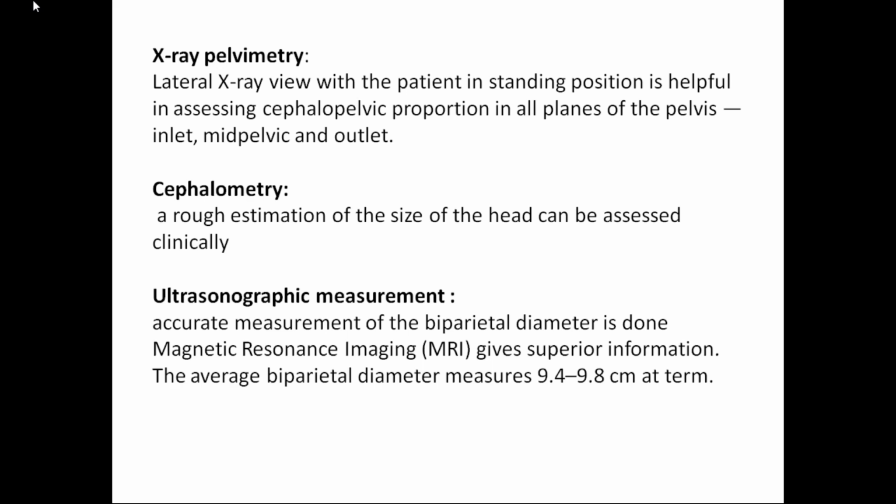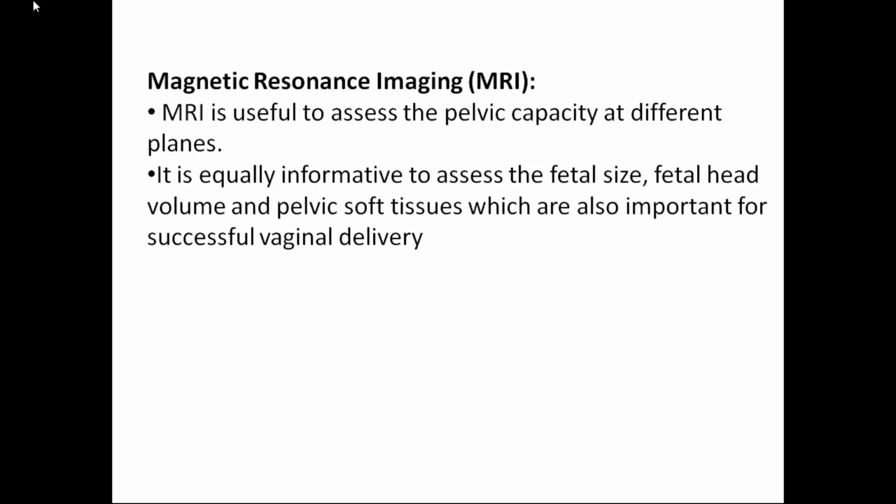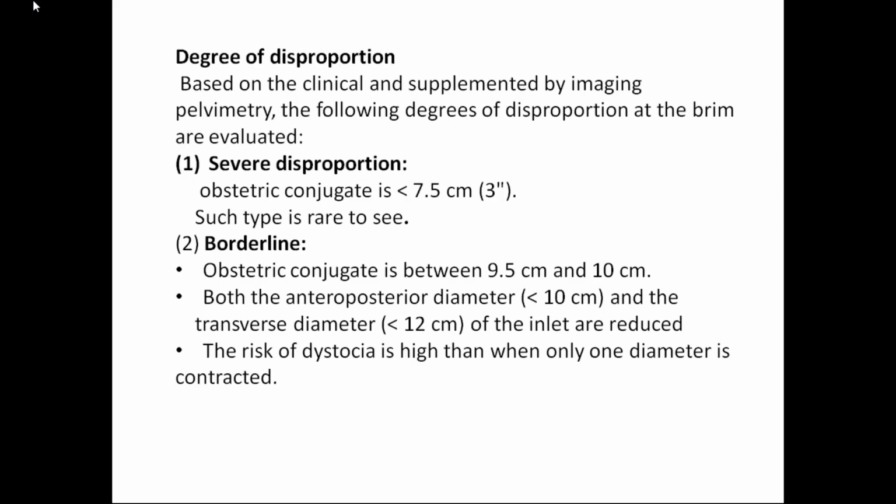it is superior, but it is expensive. But when you do a good clinical examination, this will not give any added information. The average biparietal diameter is 9.2 to 9.8 at term. Okay. MRI is also important to assess the pelvic soft tissues and fetal size and volume. That is added information you get when you do an MRI.